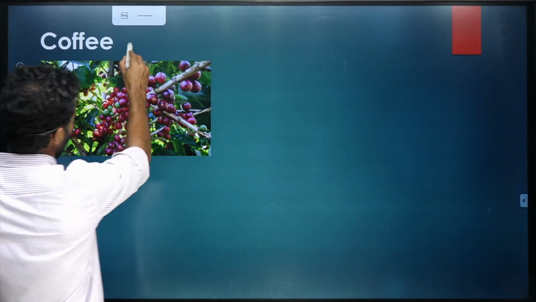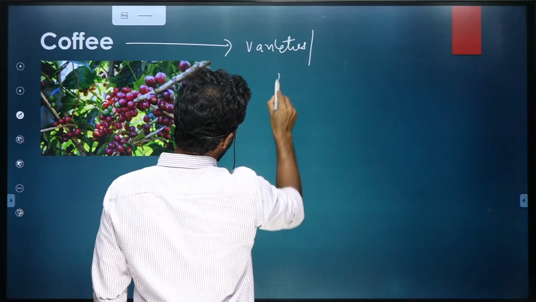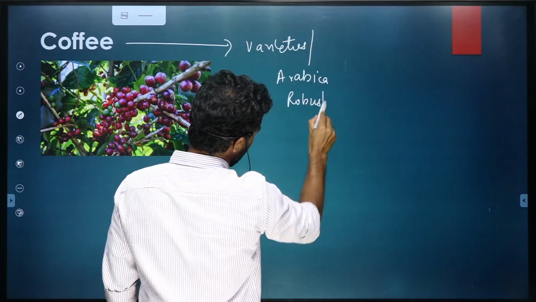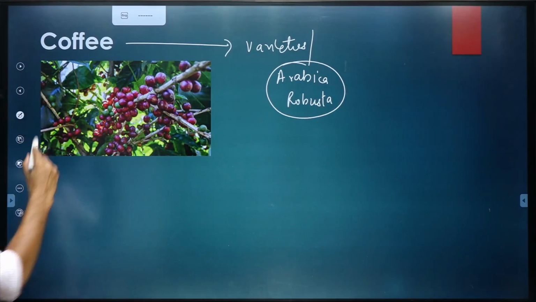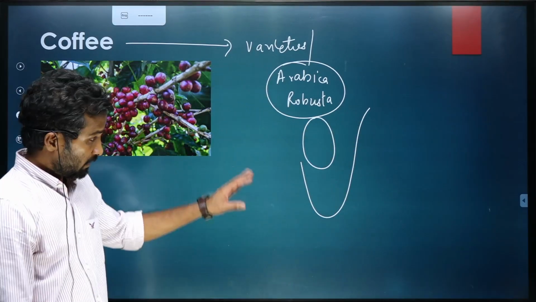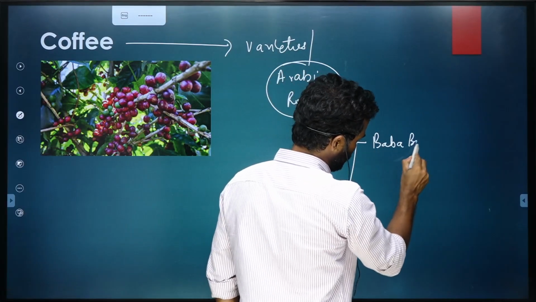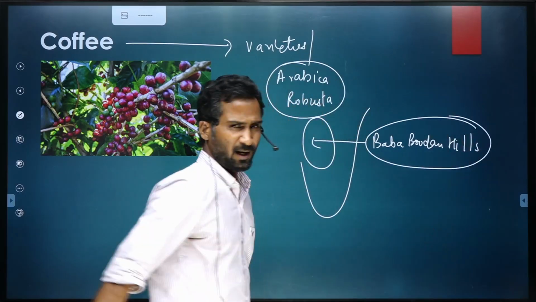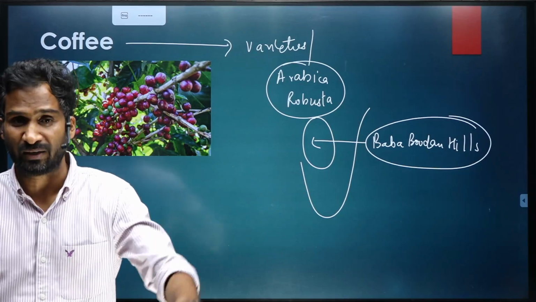Coffee. Again, you must have heard of several varieties of coffee. Arabica, Robusta. These are the names of coffee variety grown in the country. So you should know that coffee is primarily grown in southern India, especially in the Western Ghat called Baba Budan Hills. Baba Budan Hills is part of Karnataka, obviously part of Western Ghat. Over here, for the first time, the coffee has been introduced in India.